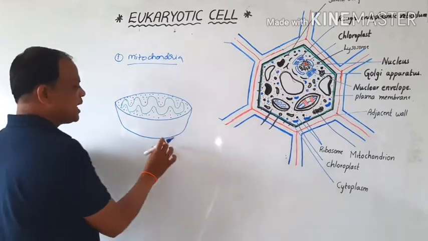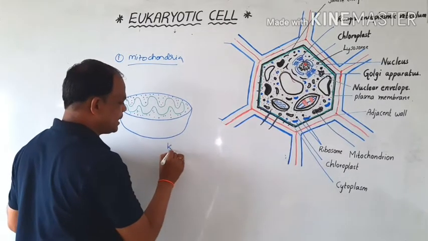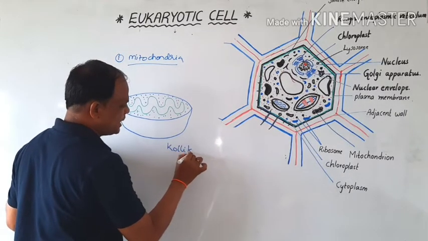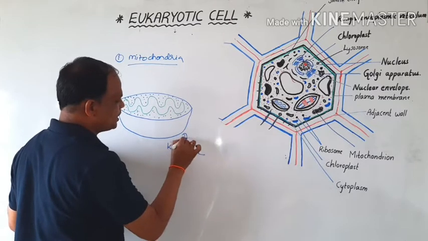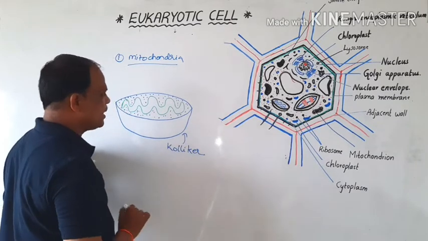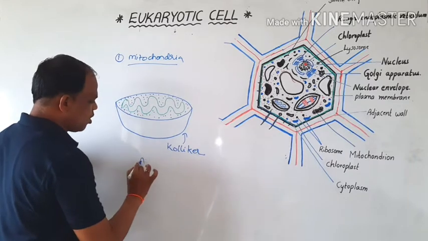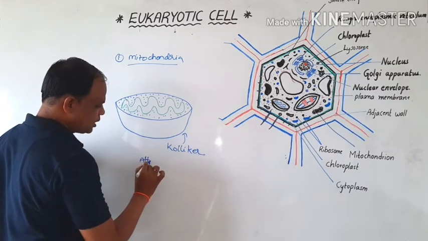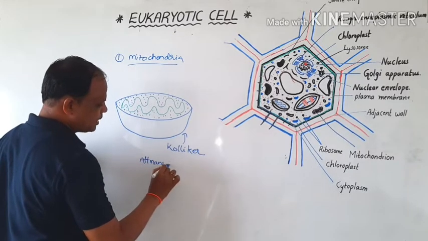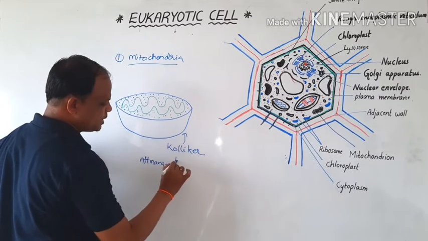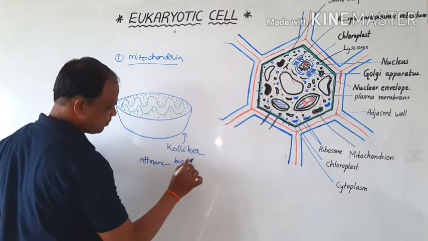The scientist Kolliker first described these mitochondria, and Altman gave them the name bioplast.